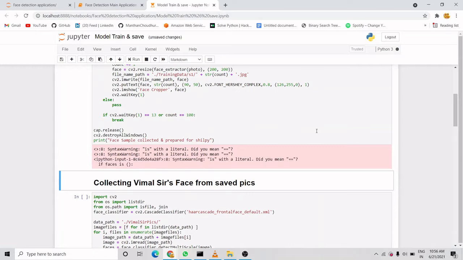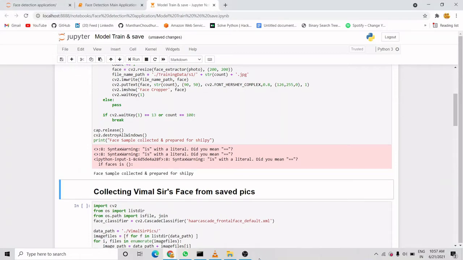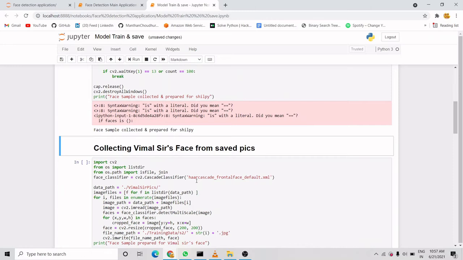I run this, so it will open my camera, the internal webcam, and start clicking my pics live on the fly. Okay, so it started. It is clicking my pics and saving them, and that will be the data for my face. For Vimal sir's face I have already collected data. After collecting 100 pics, it has printed that face samples are collected and prepared for Shilpi.